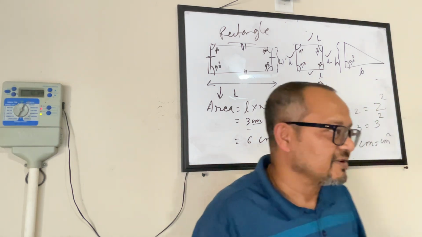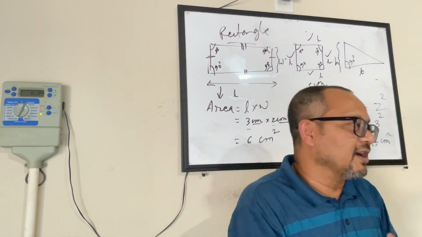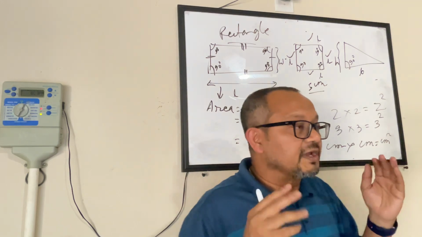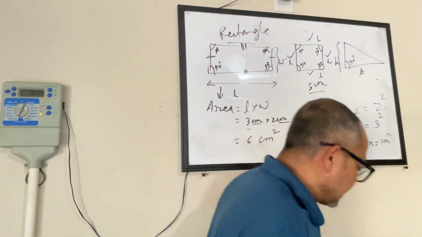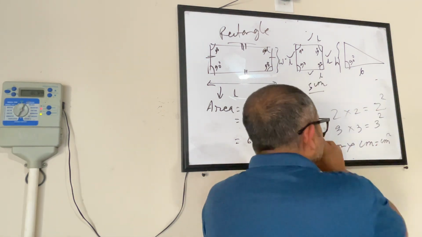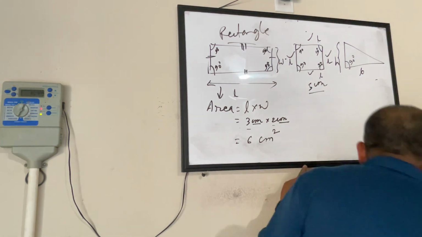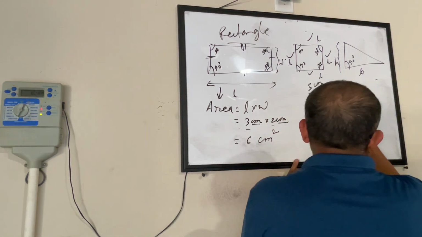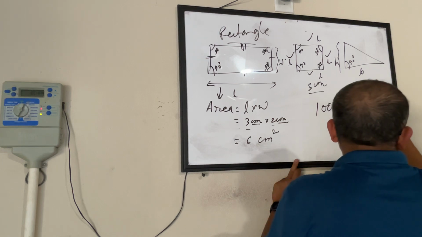No, then leave it. Okay, so coming back to, so any number, be it centimeter, be it 3, be it 202, be it 55, any number. If I say 100 times 100, this will also be 100 square.